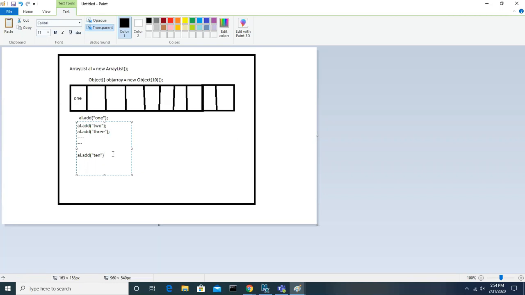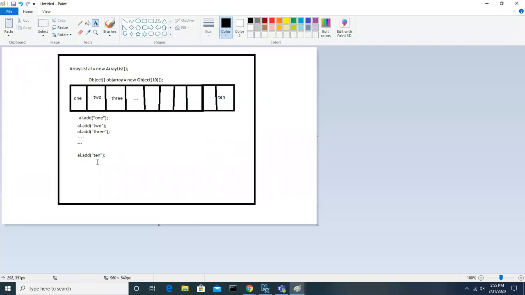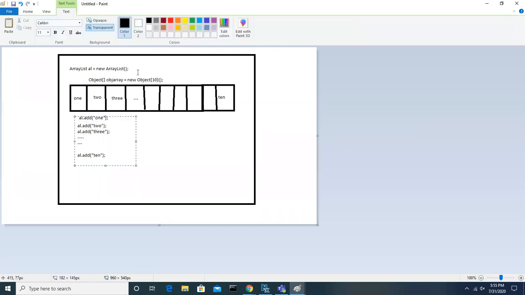Like this, I called the add method 10 times, 2, 3, like this, and finally the value 10 is stored here. Now, how many values have I added till now to this array list?